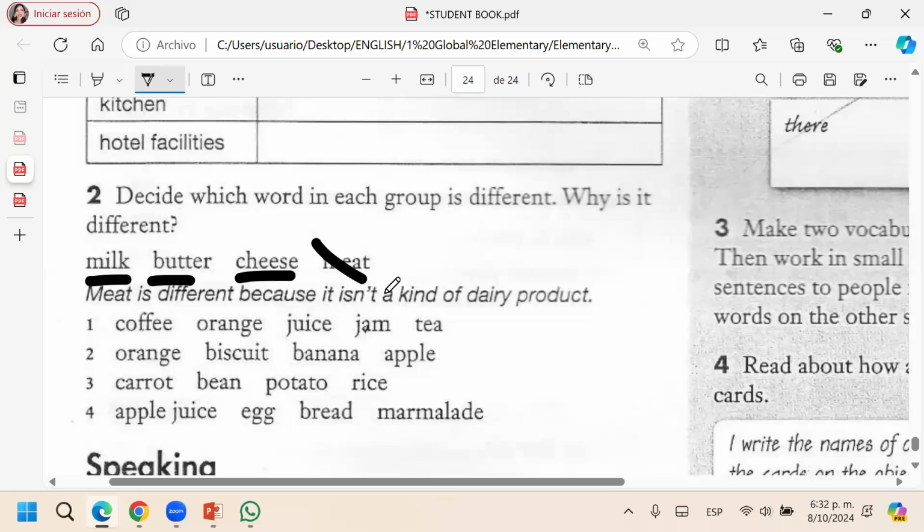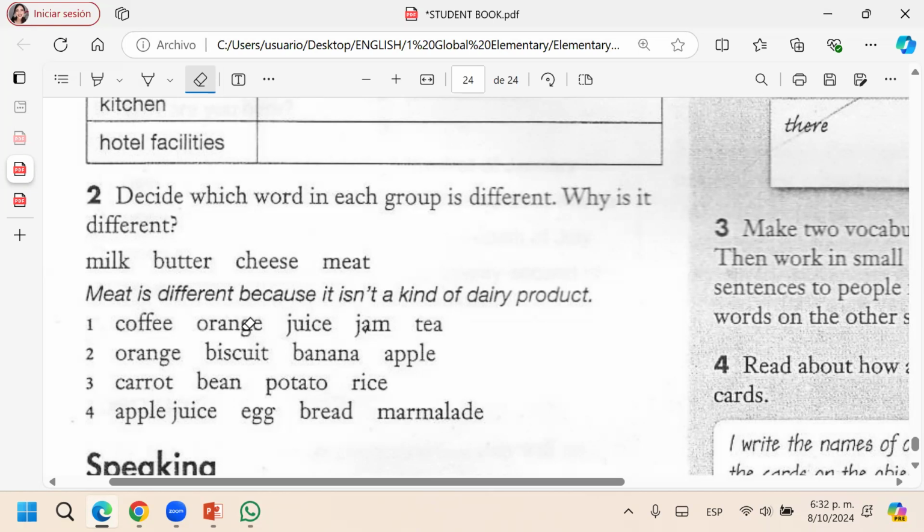No está tan fácil. Hay que pensar un poquito. What word is the different one? What do you think? Let's go with the first: coffee, orange juice, jam, tea. Jam. Why? It's not liquid. Because it's not a drink.